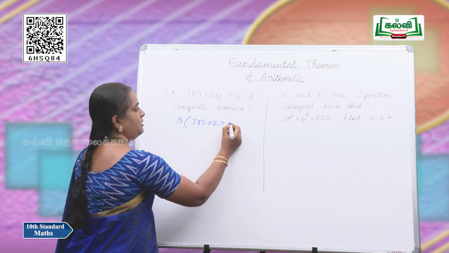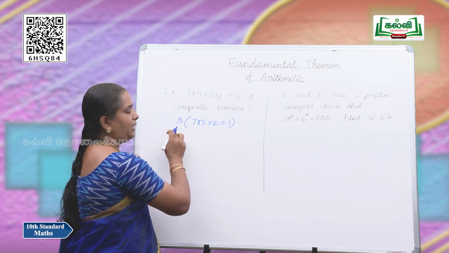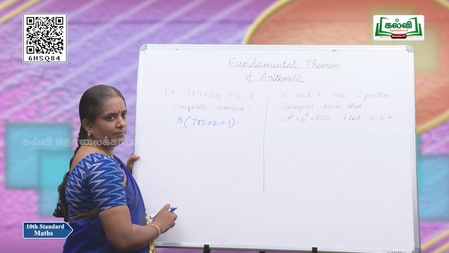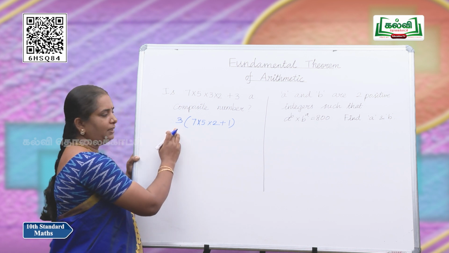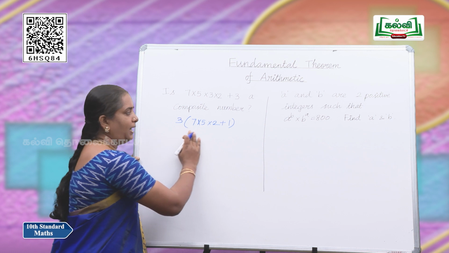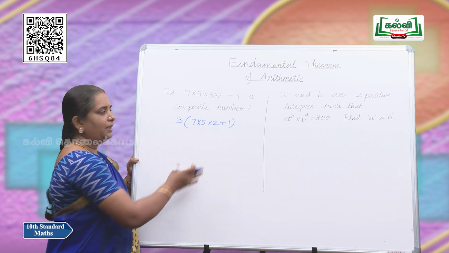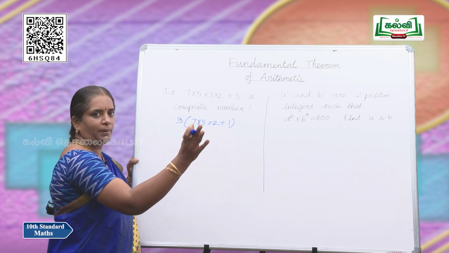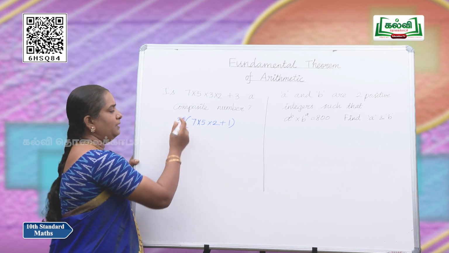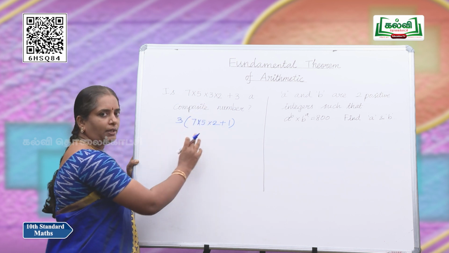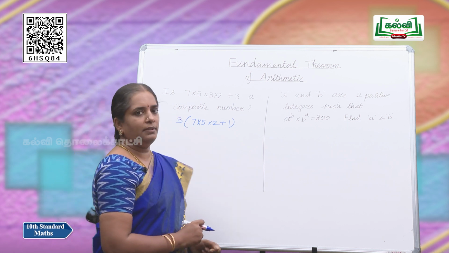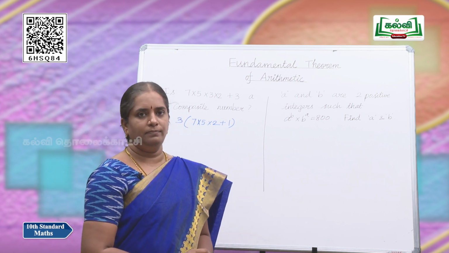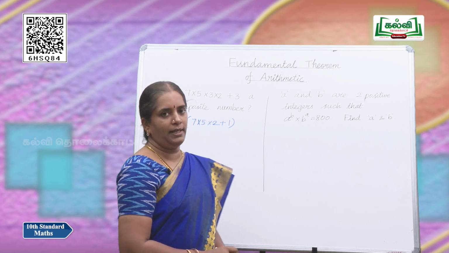As we have taken out 3, 1 remains here. So, we have written this number as a product of 3 and another number. Let it be composite or prime, but we have written this number as a product of 2 numbers, which says that this number is a composite number. Okay? Let us move on to the next sum.